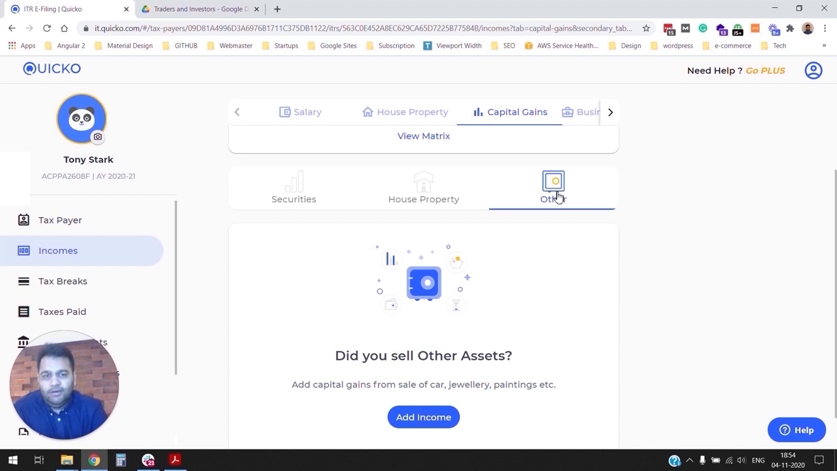Your debt ETFs and mutual funds, also your foreign equities if you have any, get reported as other capital gains because STT is not paid, right? So you would see some other capital gains in those kinds of situations.